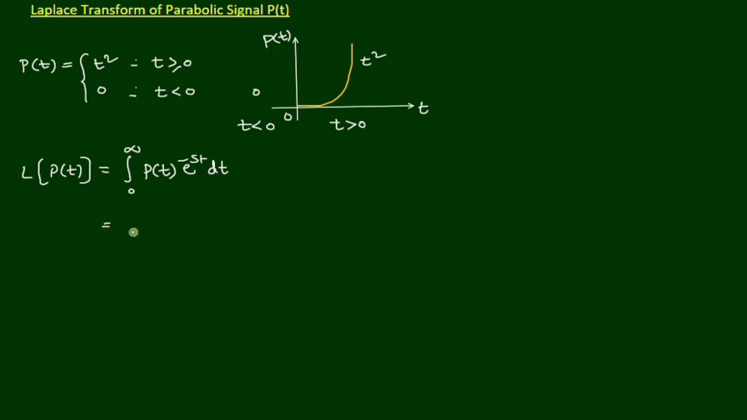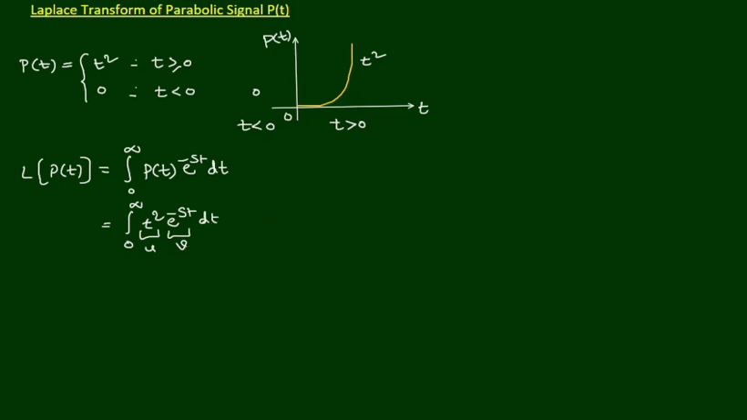That equals integral 0 to infinity, p of t is t square into e power minus st dt. So this function has two signals, t square and e power minus st. If we assume t square is u and e power minus st is v, then it is in the form of integral 0 to infinity u into v dt.